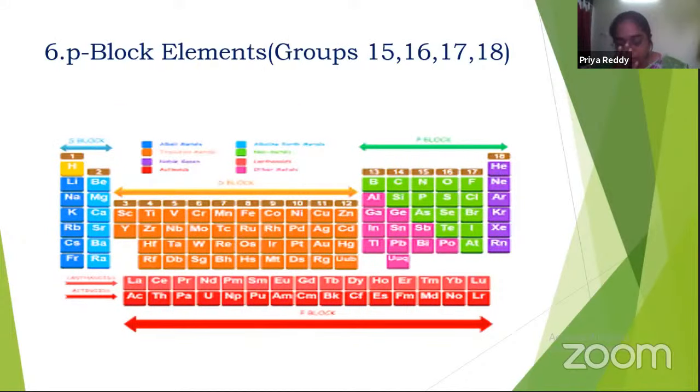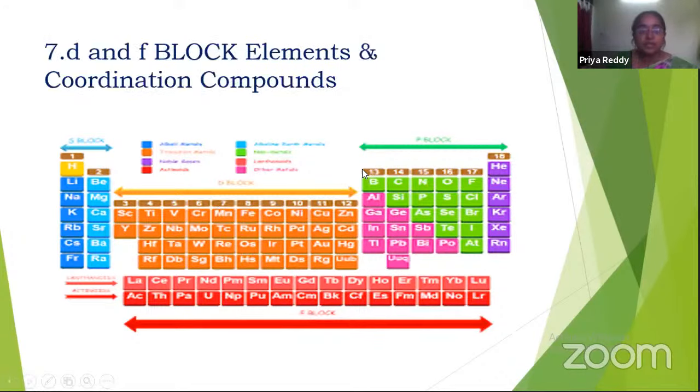And the sixth unit consists of P block elements. In these P block elements, we are going to study 15, 16, 17 and 18 group elements. And the seventh unit consists of D and F block elements, and from D and F block elements, coordination compounds are discovered. Coordination compounds also have a wide range of applications. This is also a very important topic. Even in any entrance exam, you are going to get many questions from coordination compounds, even from the applications of D and F block elements.